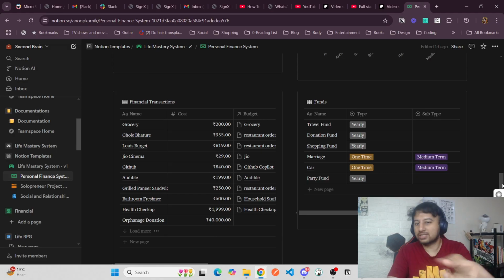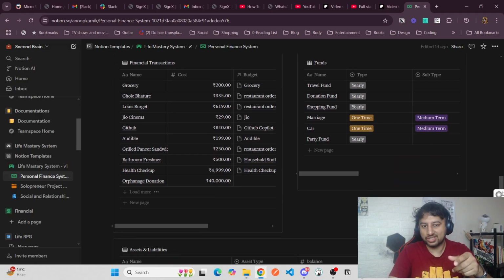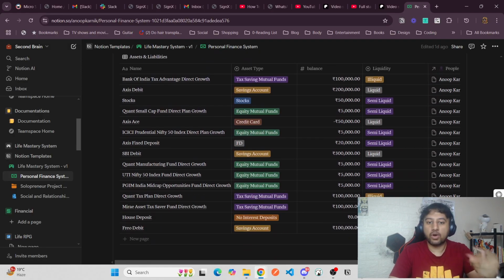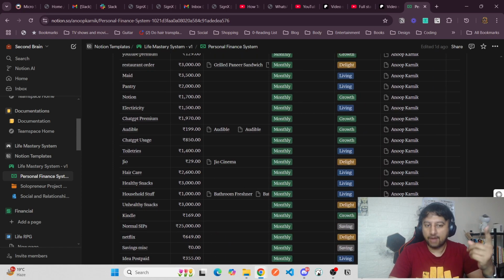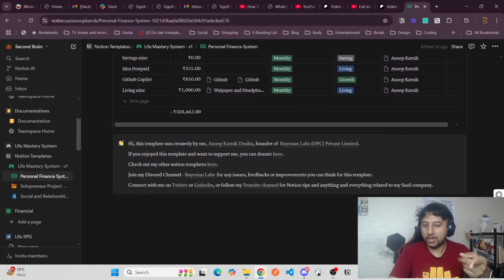Here you can see all the tables: financial transactions, funds table. You can modify them later. After you have added something there, if you want to modify it, you can do that later. So this was my personal finance system.